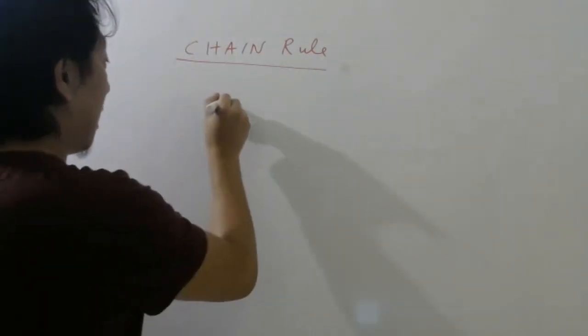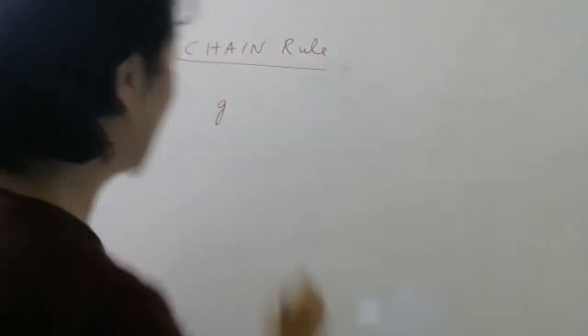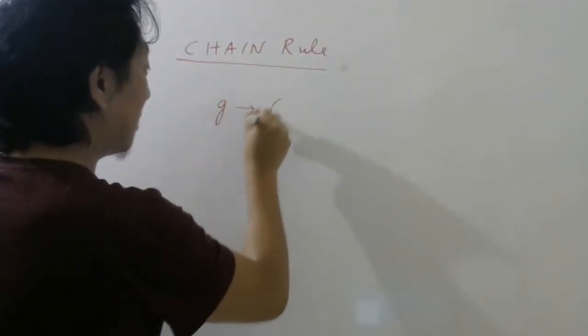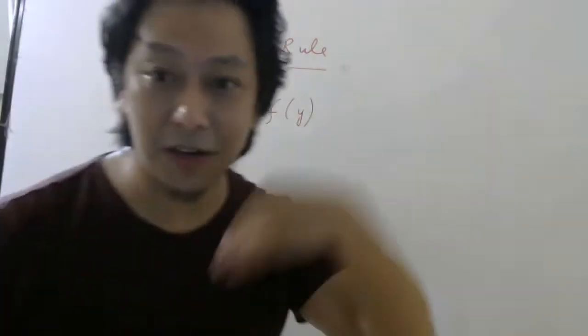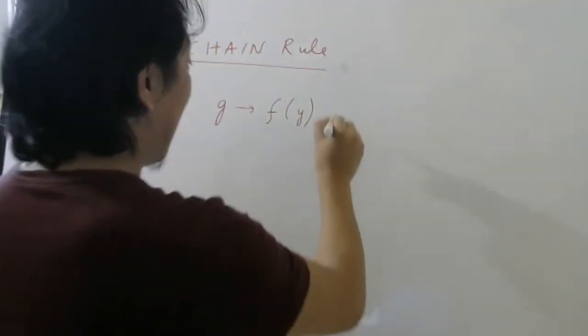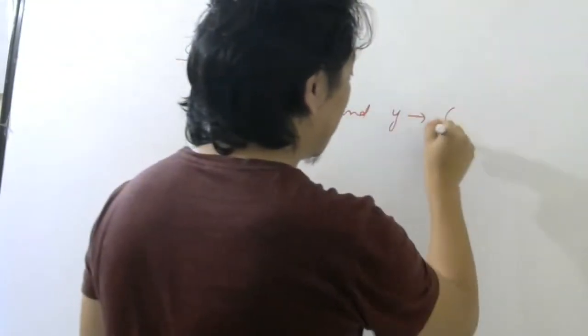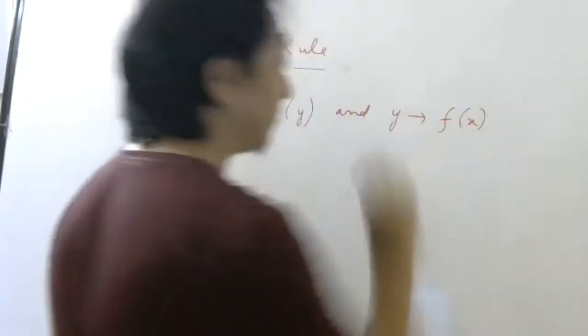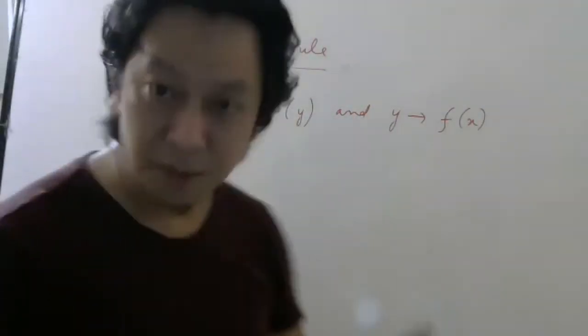Sometimes there will be a function g, some function g, let's say. So g depends on y. That is, g is a function of y. And this y itself is a function of x. Understanding or not? It happens sometimes, no?